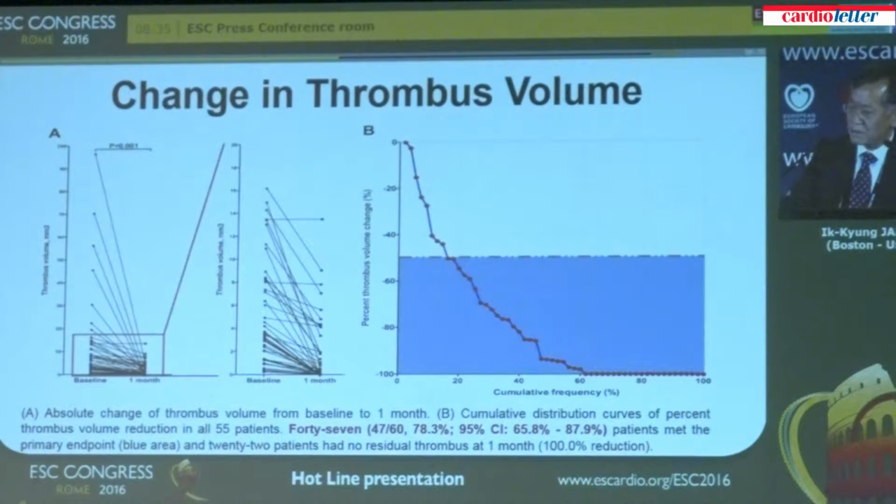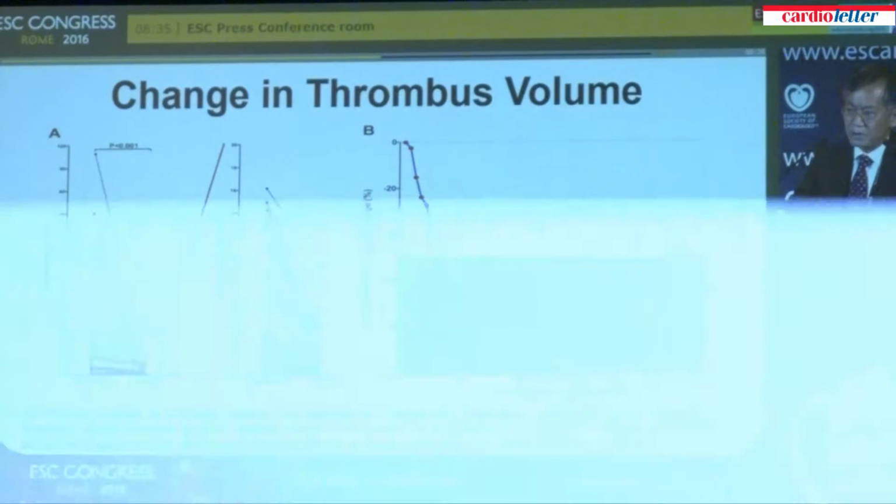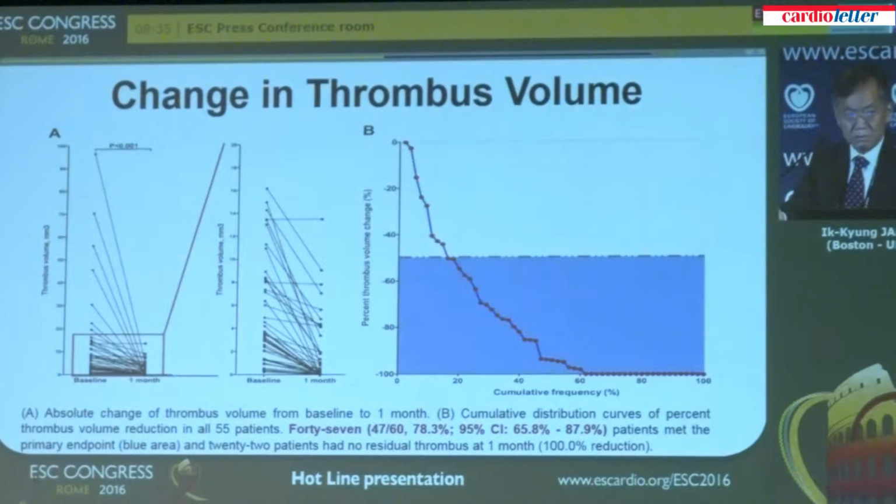As I mentioned, the primary endpoint was more than 50% reduction in thrombus volume. So we put the 50% line, and anybody with a circle below this dotted line met the primary endpoint. With the intention-to-treat analysis, 47 out of 60 patients, 78%, met the primary endpoint. And among them, 22 patients, all these bottom circles, had no residual thrombus. So thrombus completely disappeared, roughly 34%.